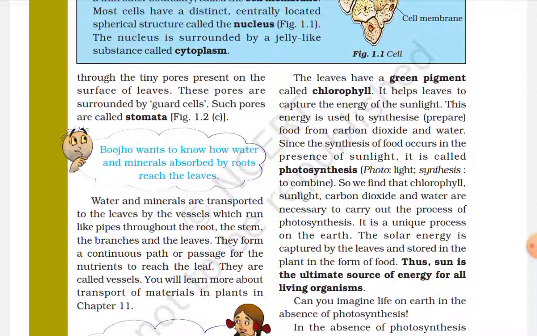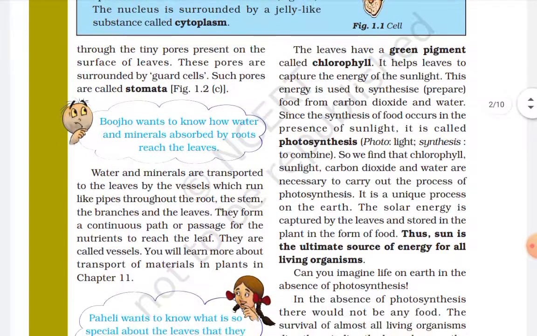Then the hydrogen and the carbon dioxide are mixed together to form carbohydrates. The form of carbohydrate used or stored by the plants is called glucose.